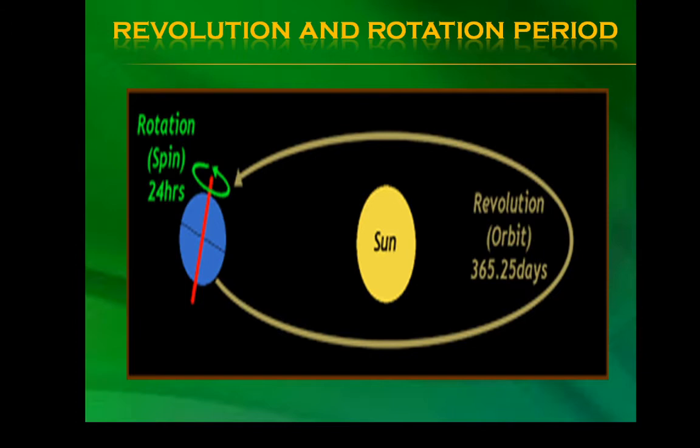These 6 hours saved every year make 1 day in 4 years. This 1 day is added to the month of February. Thus, every 4th year, February is of 29 days instead of 28 days. Such a year with 366 days is called a leap year.